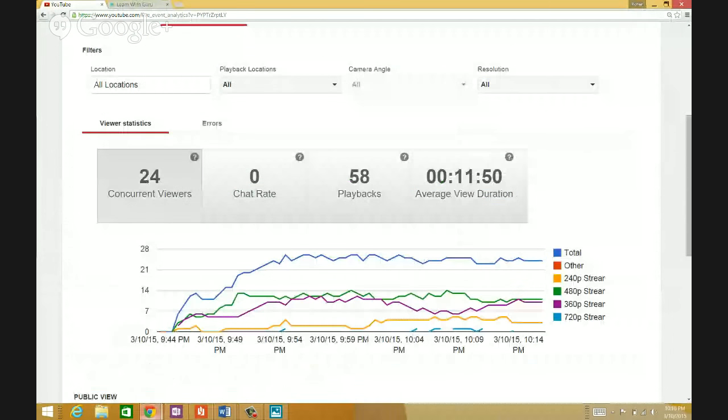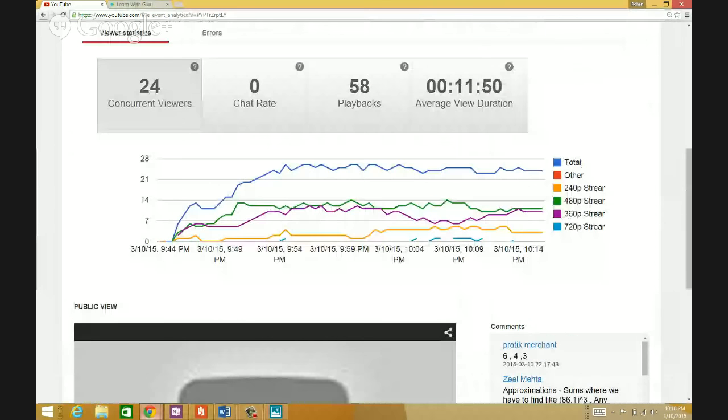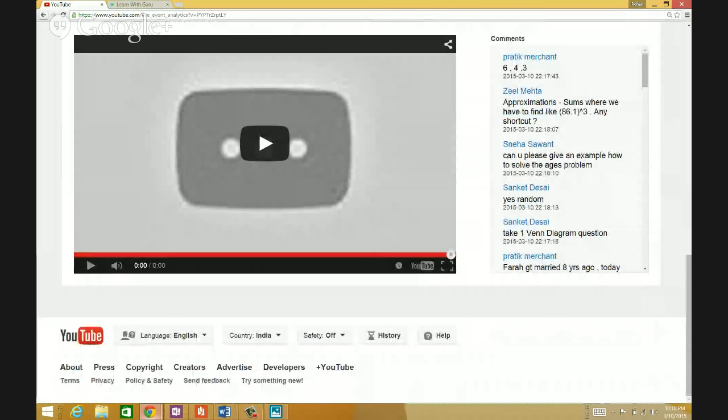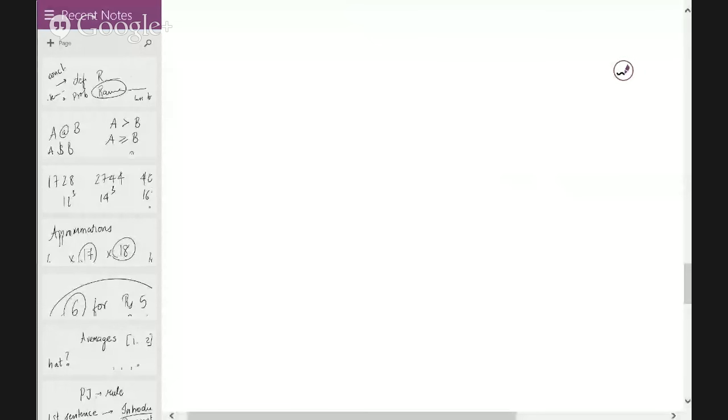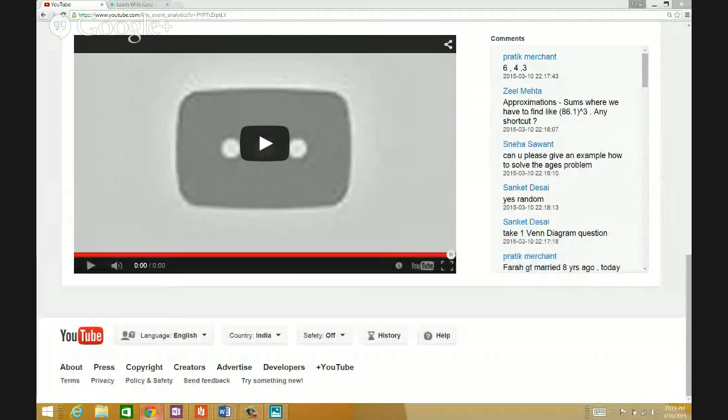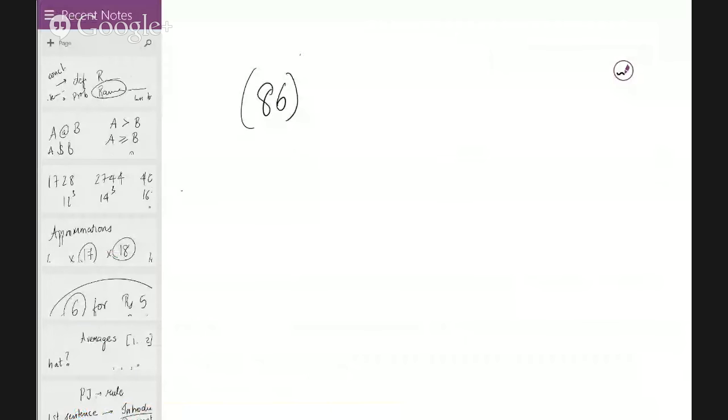All right, so let's take it forward. What do you say further? Approximation sums where I find something like 86 raised to cube, 0.1 raised to cube. Options are 6, 4, and 3, that's the only option. Sneha Savant, can you give me an example of how to solve the ages problem? I'm just hunting for the options from Pratik. So for sums where we have 86 cube, it's 86 raised to 3 precisely.